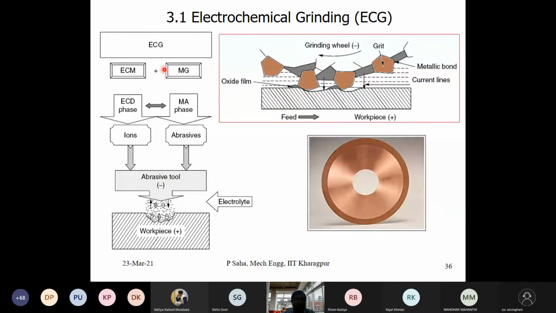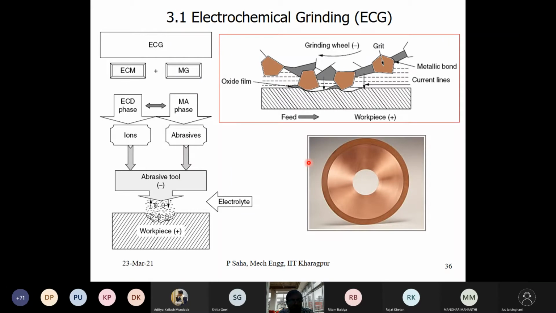But additionally, since we are making a marriage between ECM and mechanical grinding, abrasive particles are also involved, which give the mechanical abrasion, and due to which some material is removed. But the media is the same, only electrolyte, under which this abrasion takes place. Now for this we use a grinding wheel which is somewhat different from what we use in a conventional grinding wheel.